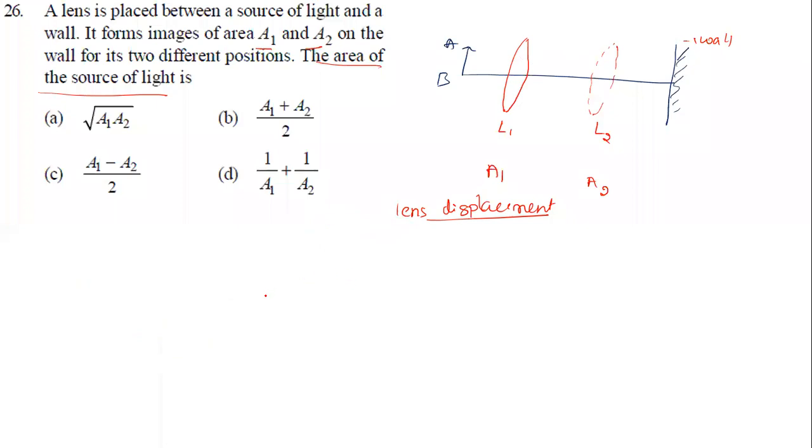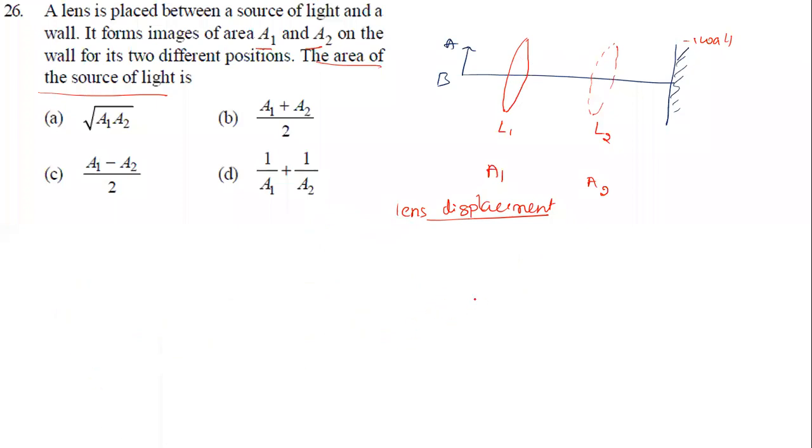Let's say in the first case M1, area of image A1, object is O. Second case M2, area of image A2, object remains the same O. If I multiply these two, M1 into M2, it will become A1 into A2 divided by O square. Now we know the M1 value and M2 value, and we insert them.